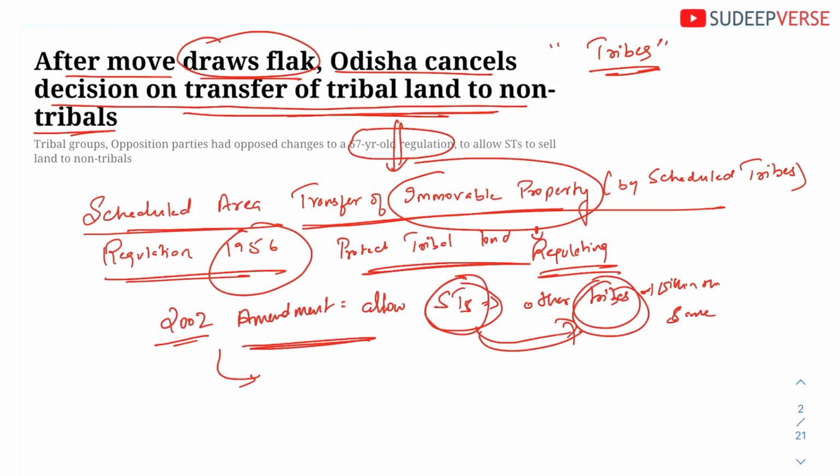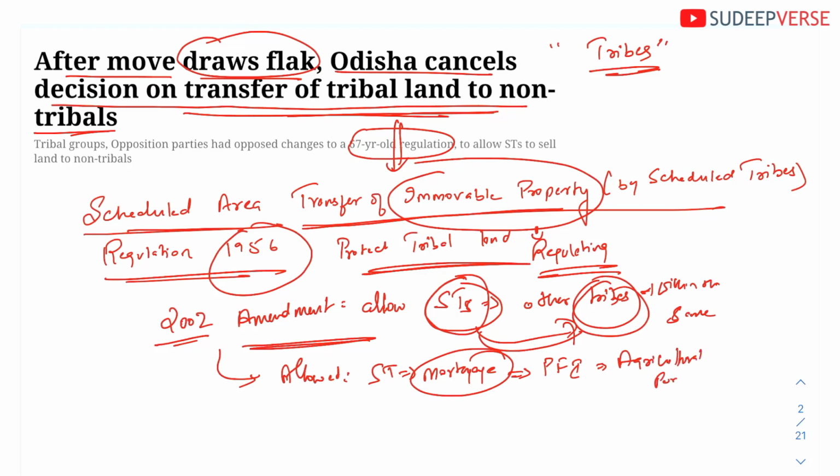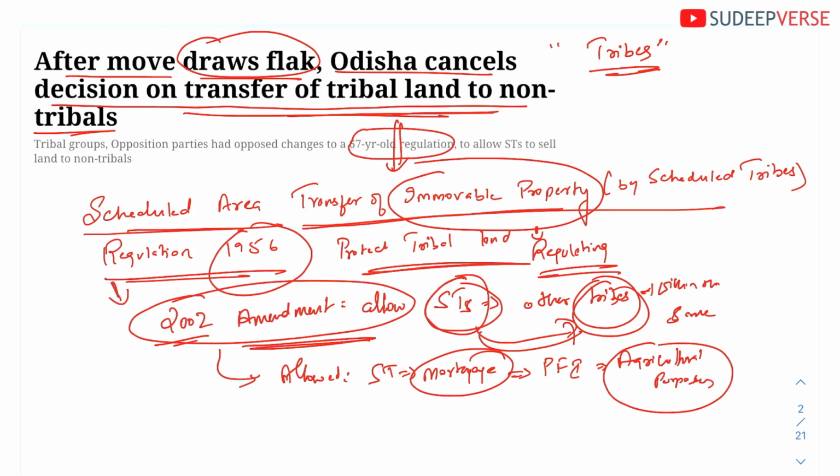Along with this, in the same 2002 amendment, it was also allowed that the scheduled tribe can mortgage the land. The scheduled tribe can mortgage the land in any public financial institutions, but only for agricultural purposes. Okay, only for agricultural purposes. Okay, now these were the two things that were actually amended in the Regulation Act of 1956. Okay, and on the advice of the Tribal Advisory Council, we will discuss in a few seconds what this means.